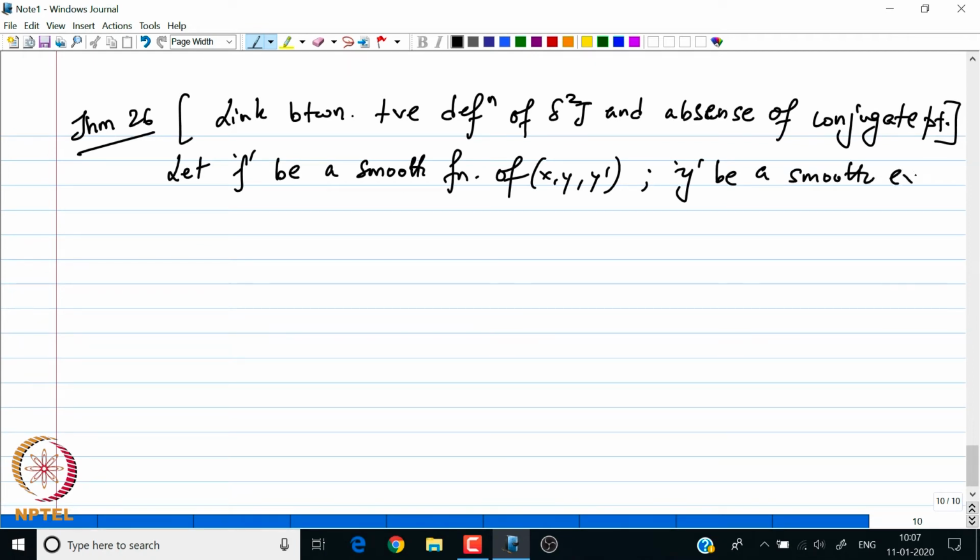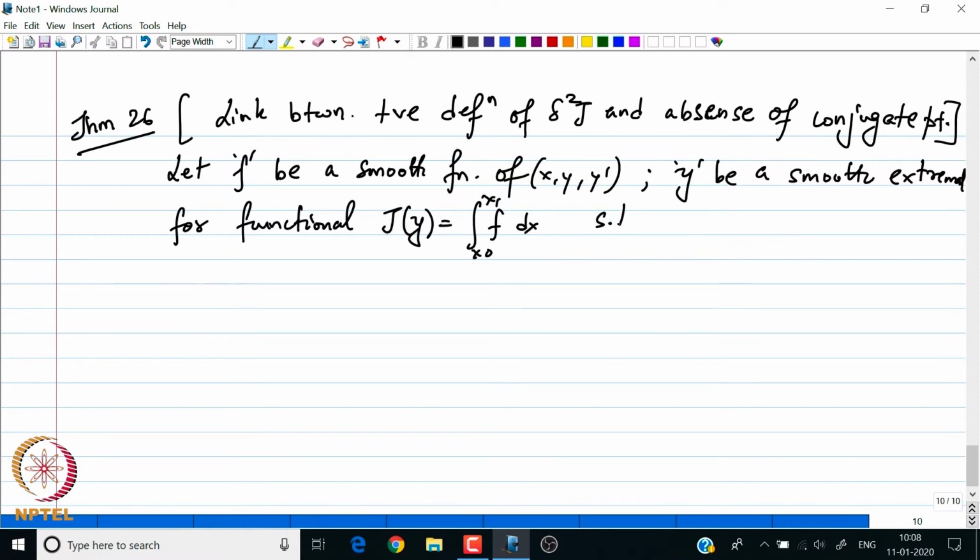So we always assume that y satisfies the Euler-Lagrange equations for the functional j, which is the integral of f dx from x naught to x1, such that the strengthened Legendre condition holds for all x in x naught to x1, then I have the following two results.